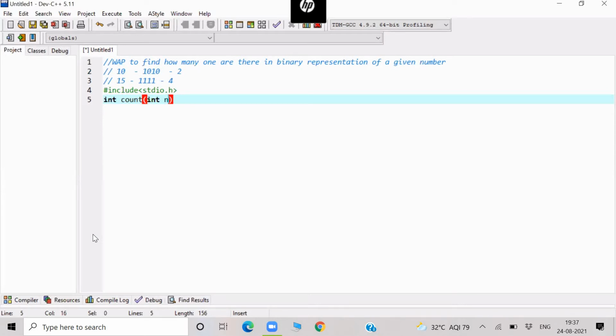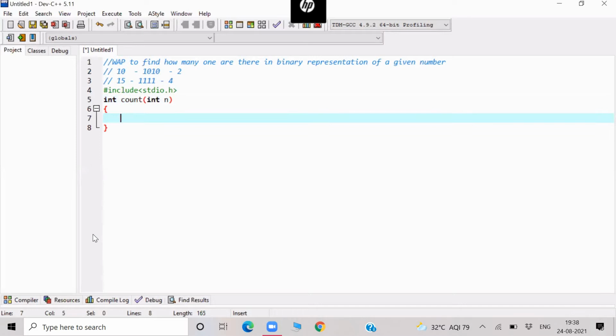So I'm writing a function-oriented program here. I'll pass the number and it will count how many ones are there in the binary representation of the given number.